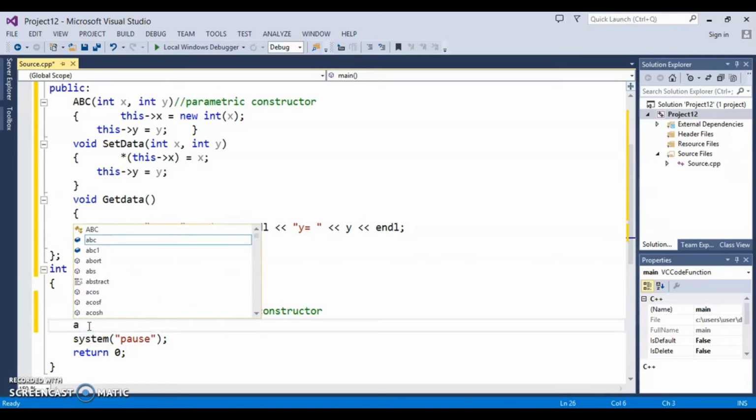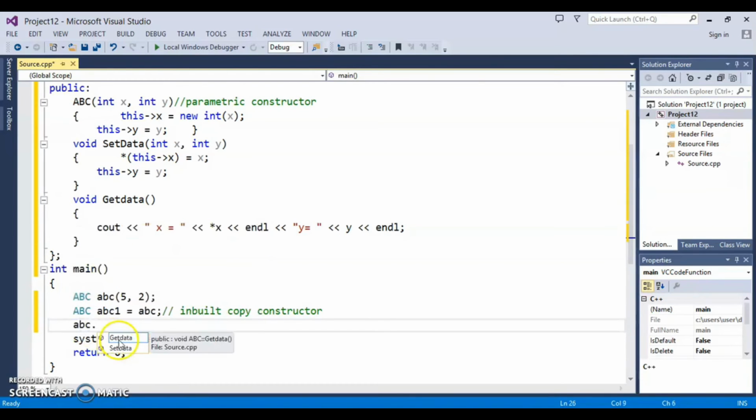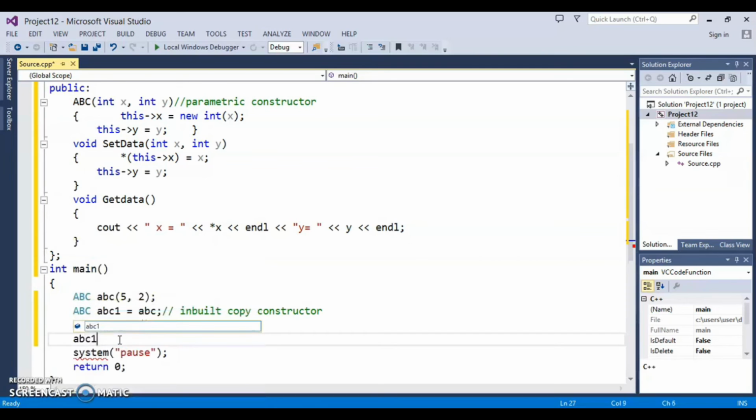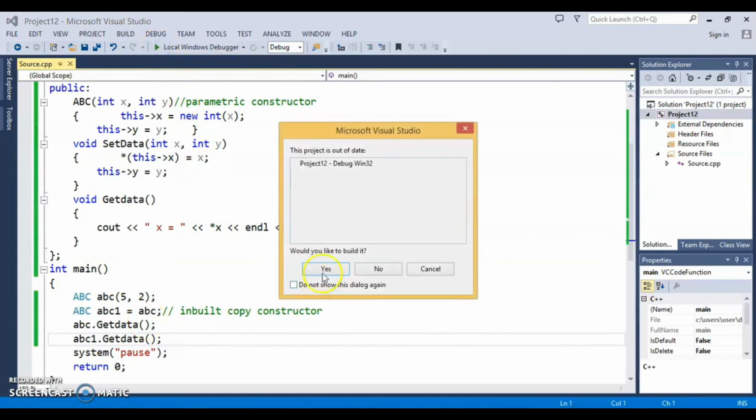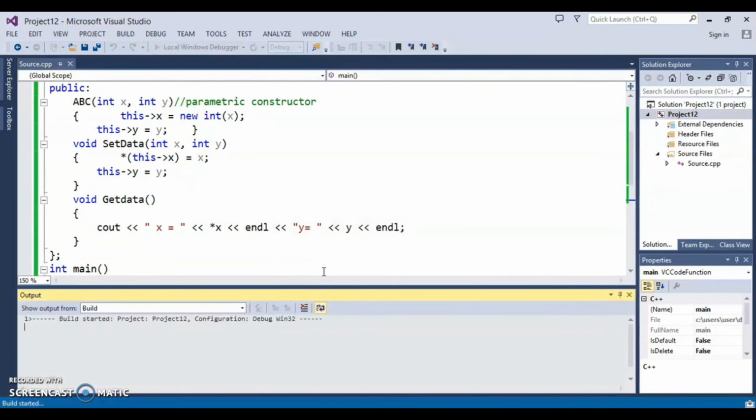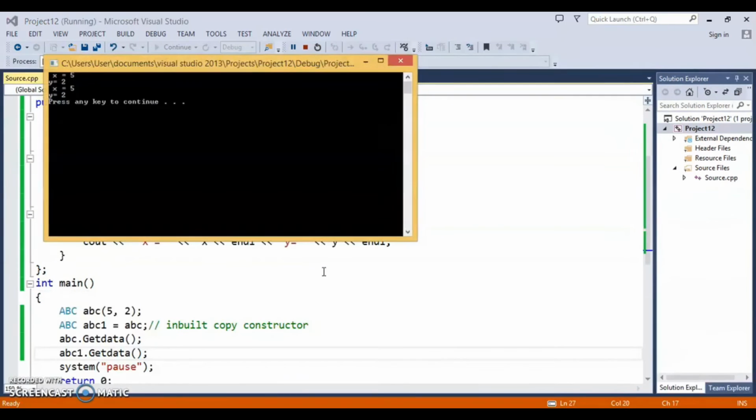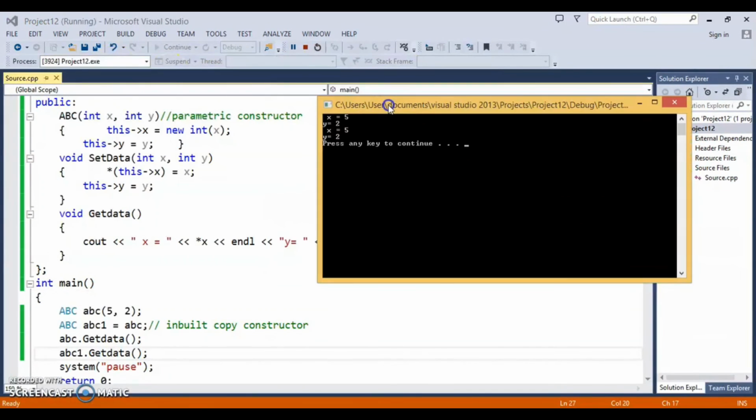Now if I write ABC dot get data, or if I say ABC1 dot get data, both should be equal because here we copied the value of ABC to ABC1. So let's run it now. When we run it, see, for ABC x is equal to 5, y is equal to 2. For ABC1 x is equal to 5, y is equal to 2.